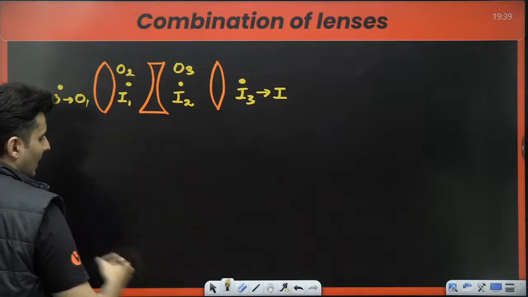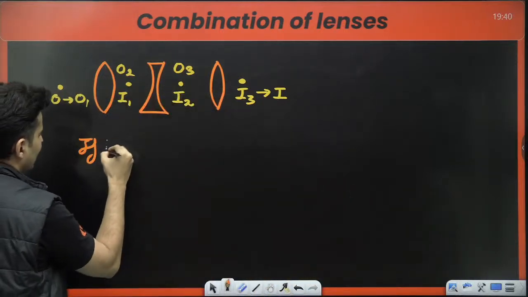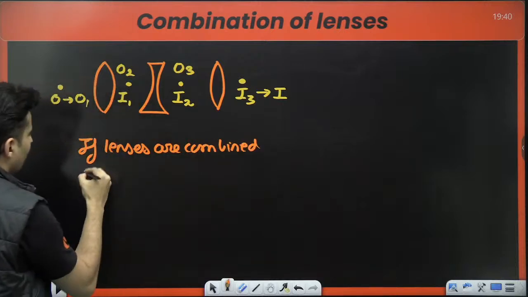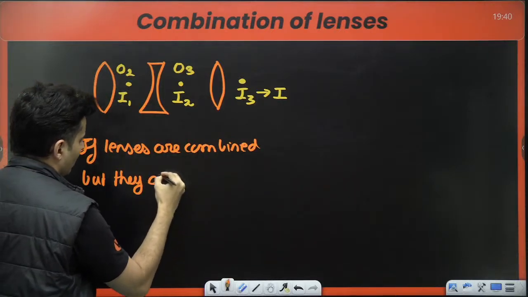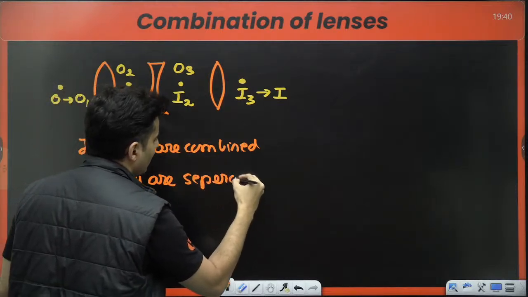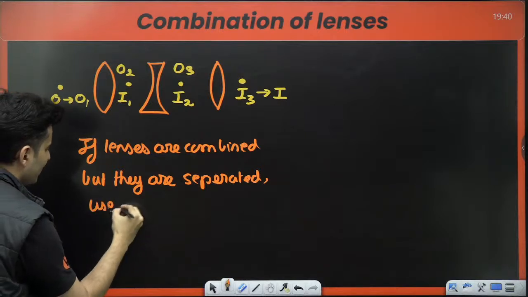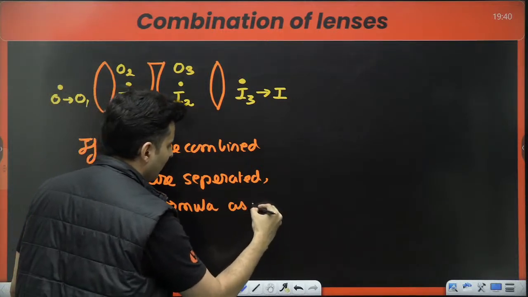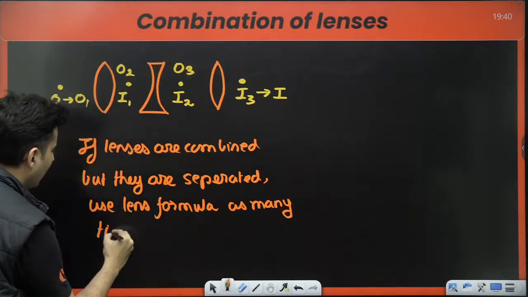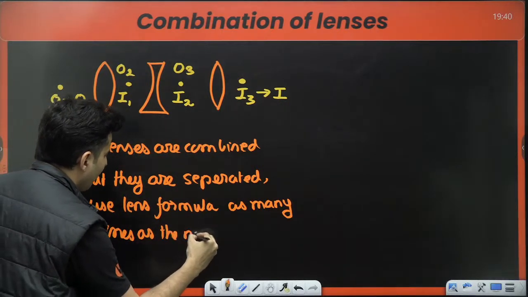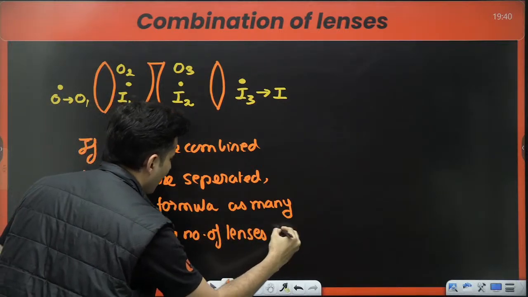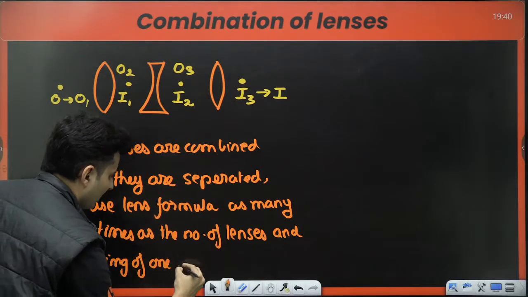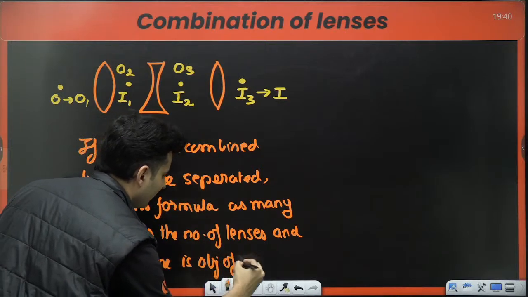So if lenses are combined but they are separated, then use the lens formula as many times as the number of lenses, and the image of one is the object of the next one.